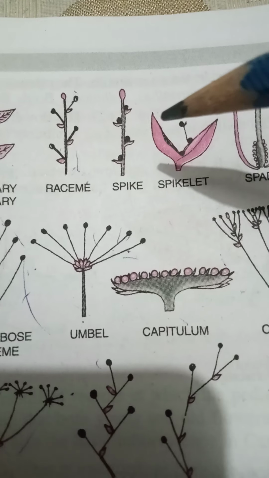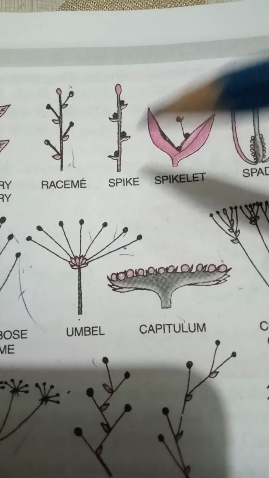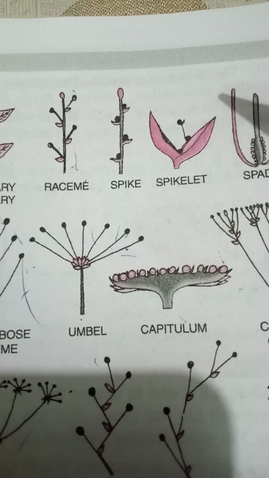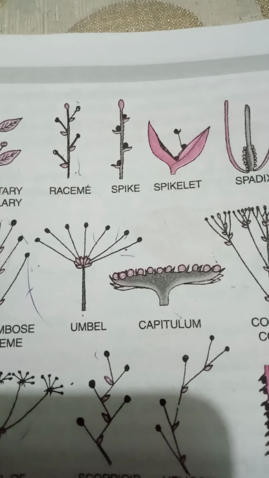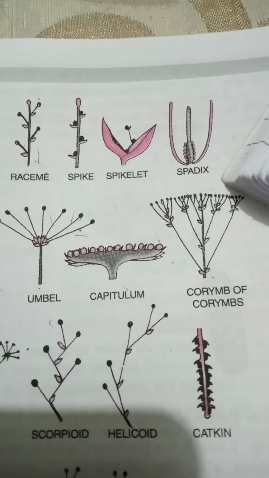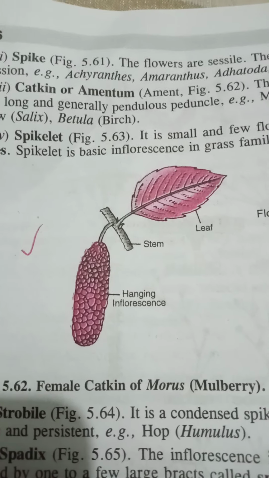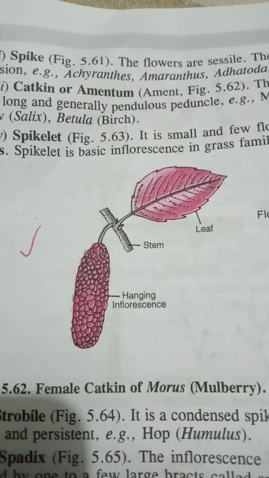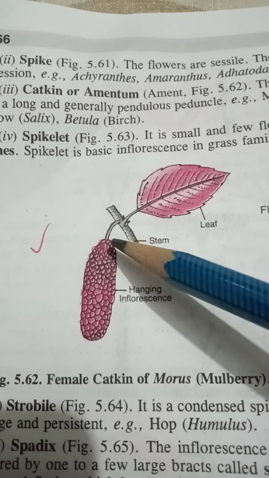Then next is the spike. Spike means the flowers are sessile and they develop on an elongated peduncle. Sessile means the stalk is absent. Example: bottle brush. Then next we come to the catkin type of inflorescence. So this is a catkin inflorescence where the flowers are sessile and unisexual and are borne on a pendulous peduncle.